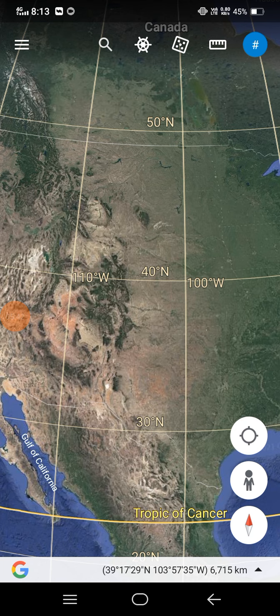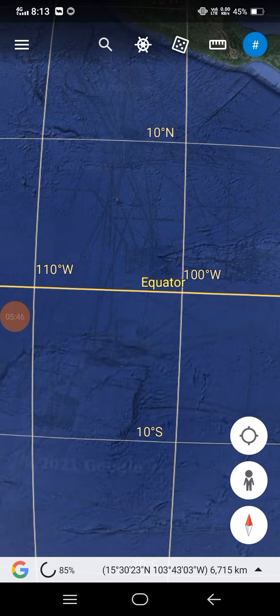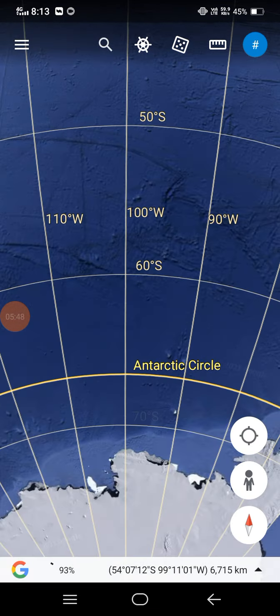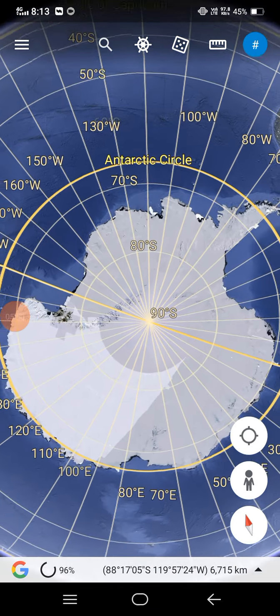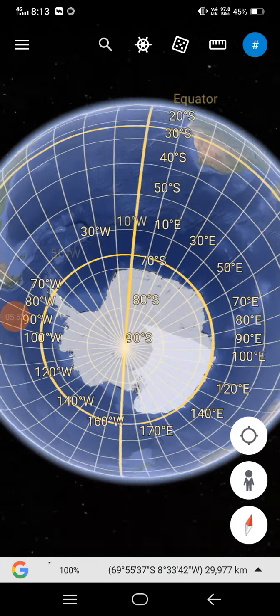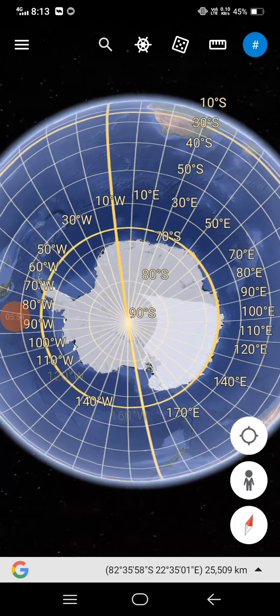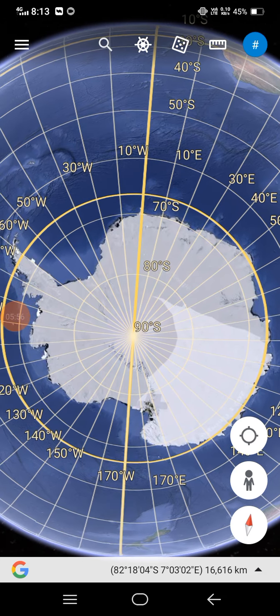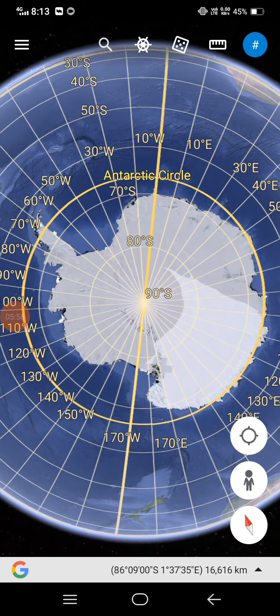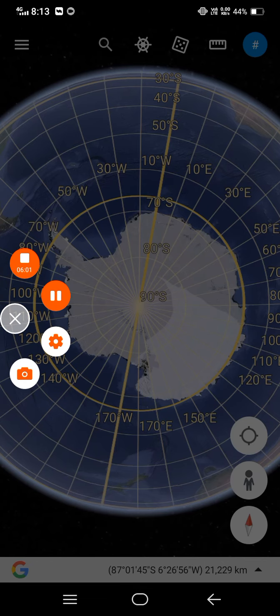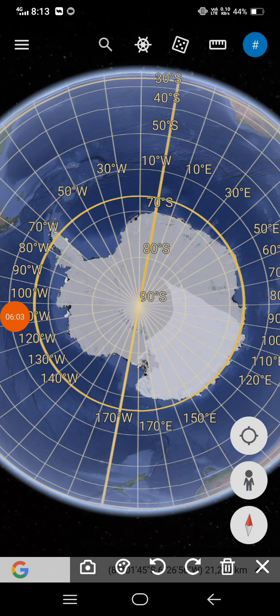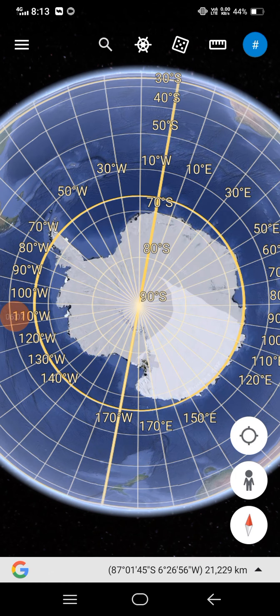The continent of Antarctica is surrounded by water bodies. You can see here the Antarctica is surrounded by water bodies.